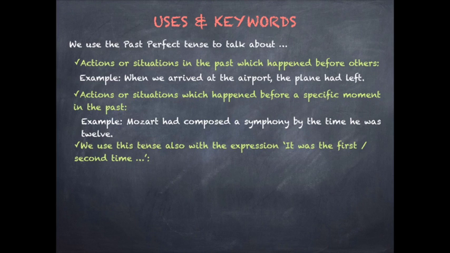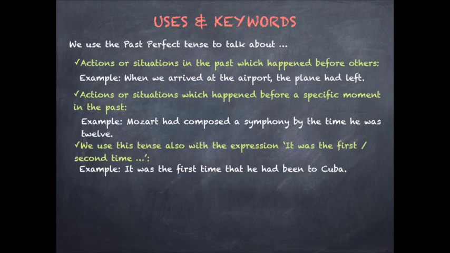Also, as with the present perfect, we use the past perfect when we are saying that we did something several times, using the expression it was the first time, it was the second time that. In these cases, the idea is not connecting past and present, but connecting a moment in the past with another which happened previously. Look at the example. It was the first time that he had been to Cuba. This sentence clearly indicates that he went to Cuba for the first time in the past, now he's back, and that he wasn't in Cuba before that last trip.